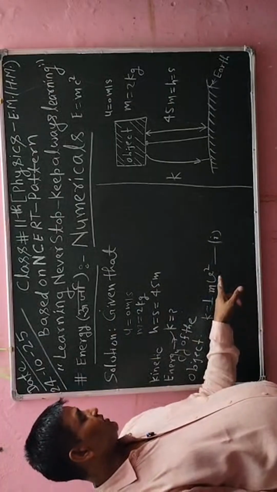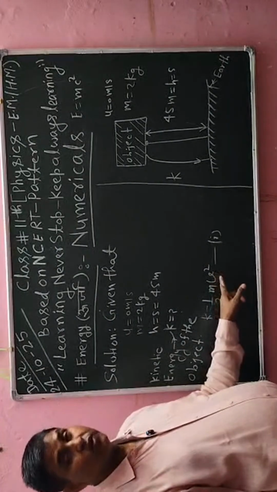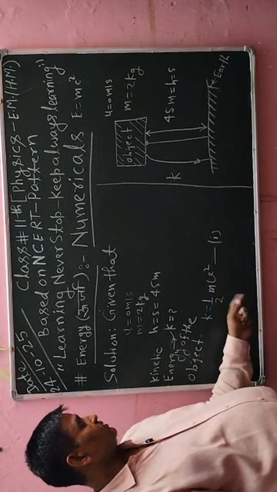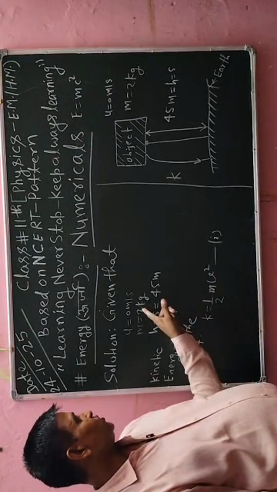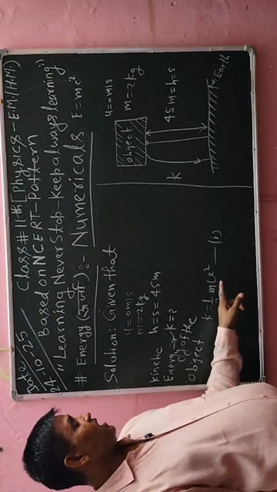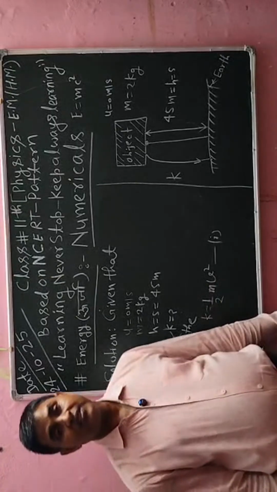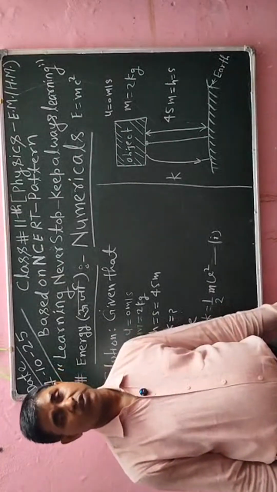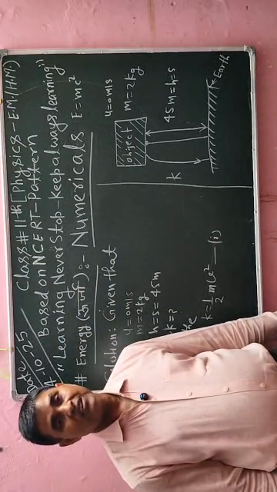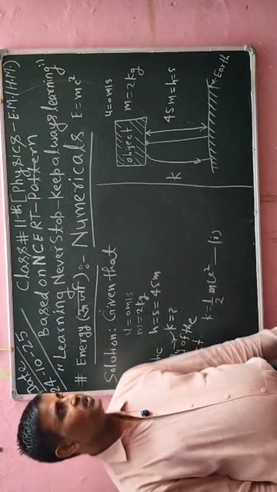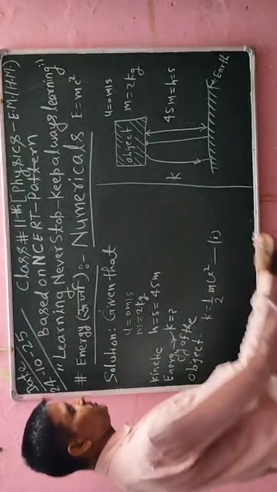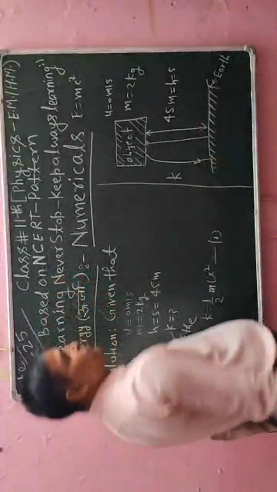First step, I have to find the value of v, because if I know the value of v, I will substitute it in this, because the mass of the object is also available here, 2 kg. Now we have to get the value of v. The value of v can be obtained by the third equation of motion, which every student knows: v square is equal to u square plus 2as, but in place of s I have to put h, because the value of h is also given here, 45 meter.